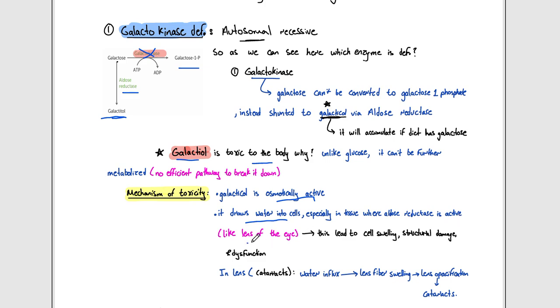for example, the lens of the eye, that can lead to cell swelling, structural damage, and dysfunction. So due to the galacticol accumulation, all of this is going to occur. For example, the lens: as I said previously, aldose reductase is active there. So the infant or the patient will develop cataract. Due to what? Due to water influx inside the lens, the lens fiber is going to swell, resulting in lens opacification, leading to cataract.